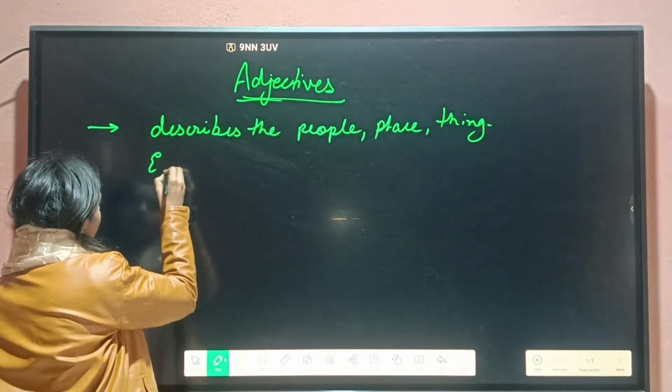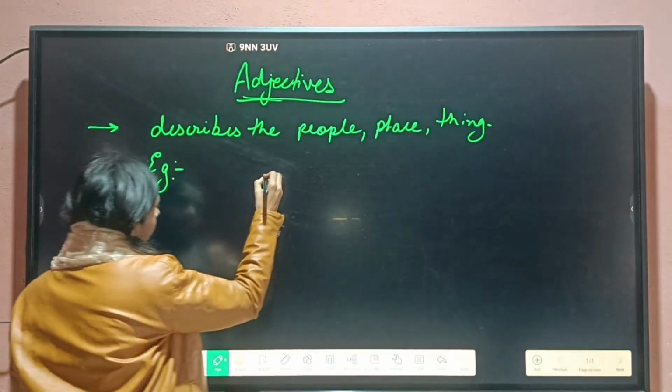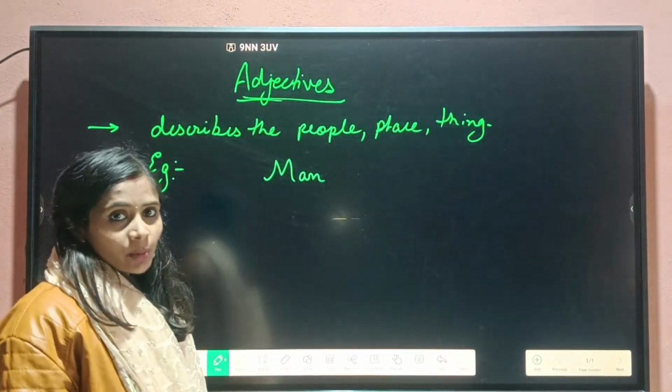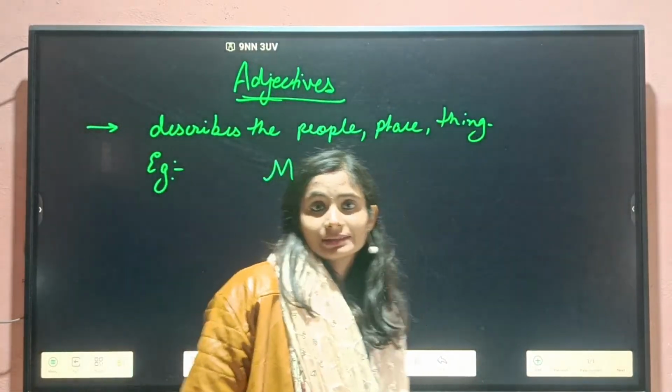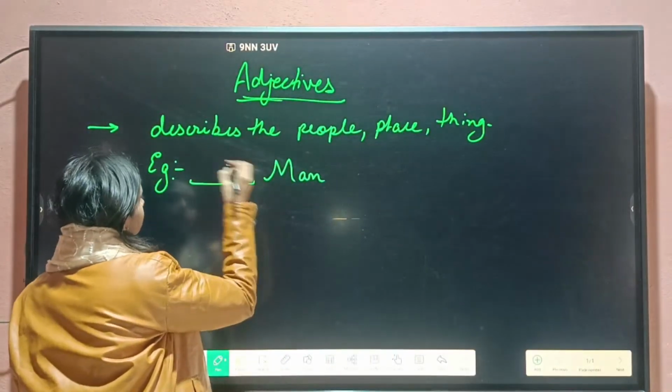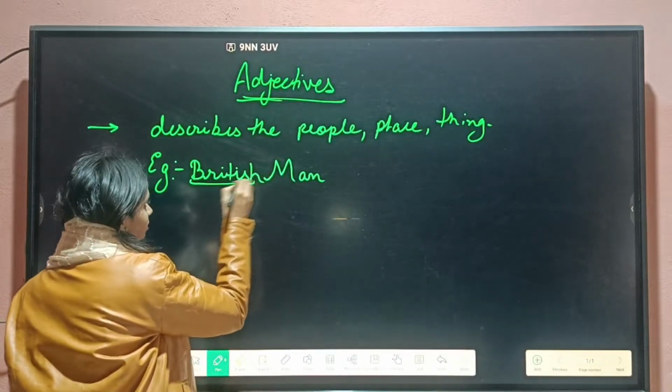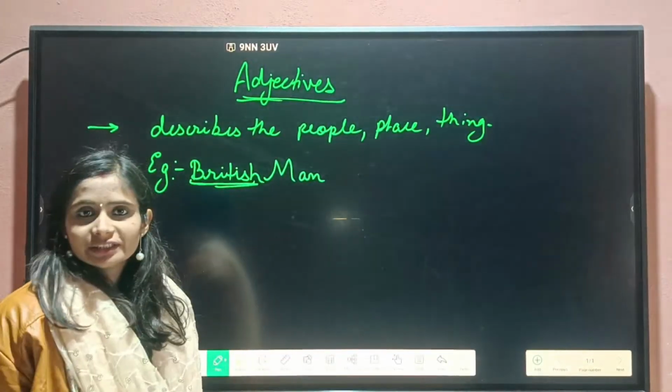Let's take an example. Man. Now, man is British man, Canadian man, etc. So what we can write here? British man or a British person. So British is our adjective.